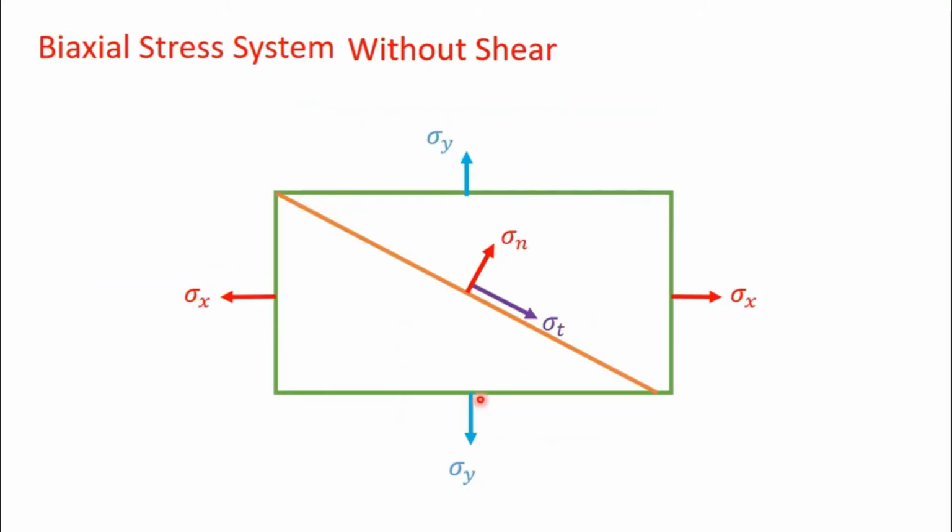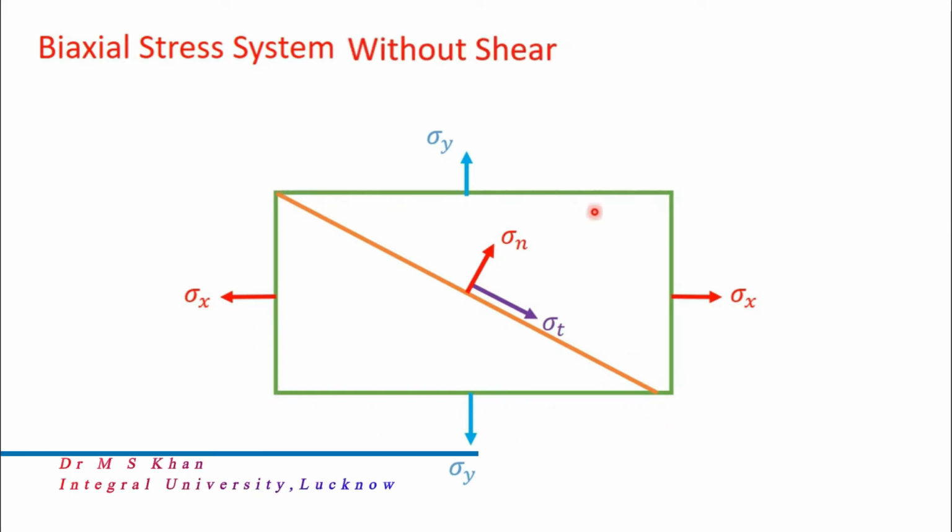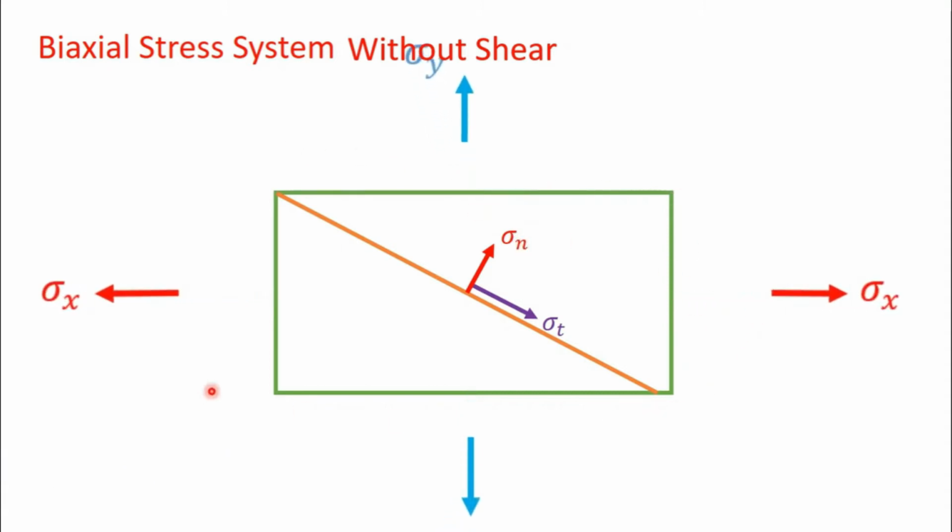First, we will consider without shear. You can see the stresses on the external faces of the element: there are only normal stresses sigma x and sigma y, so there are no shear stresses present on these faces. An arbitrary plane is chosen here, on which two stresses are assumed.